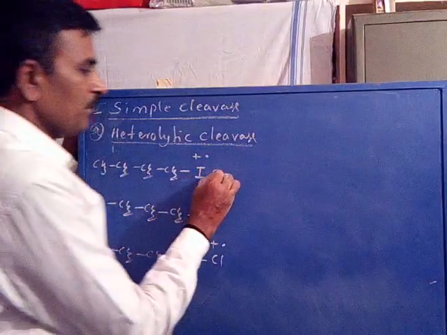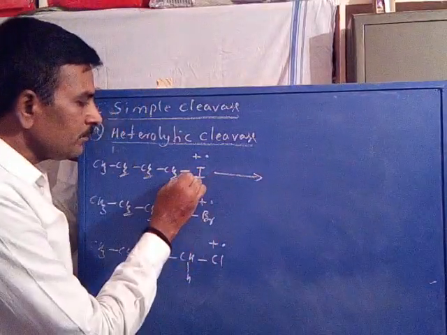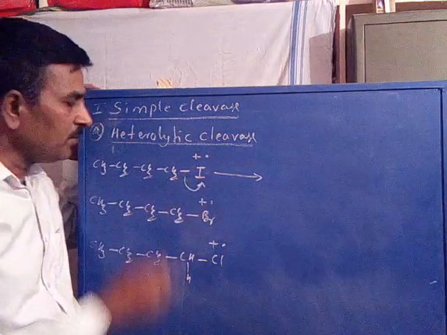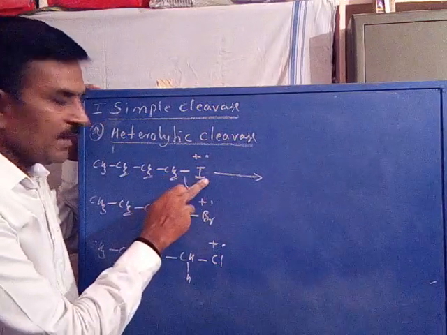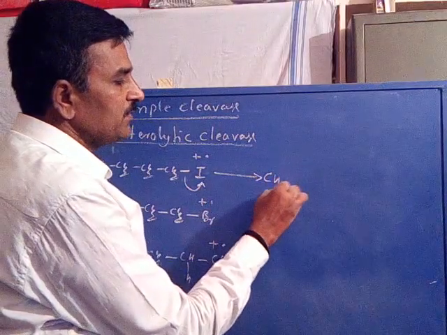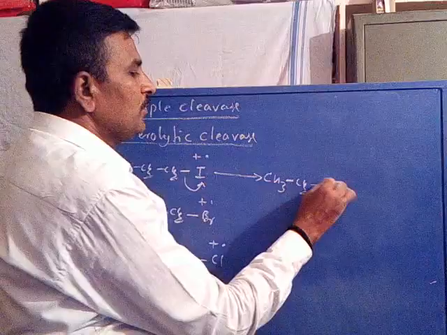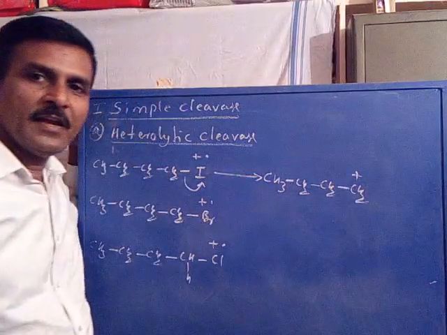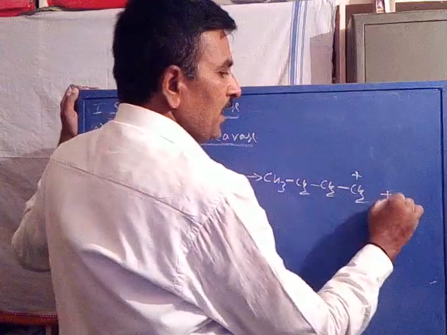Now in the case of N-butyl iodide, this bond is heterolytically cleaved. That is, both bonding electrons are taken away by iodine. So it gives the CH3 CH2 CH2 CH2 cation, the N-butyl cation, plus iodine as a radical.